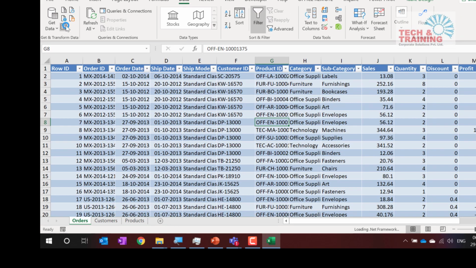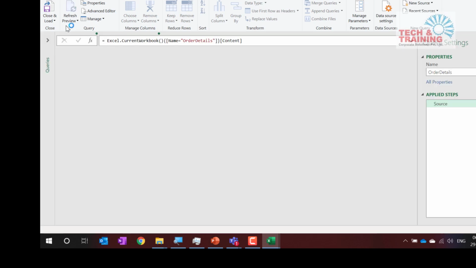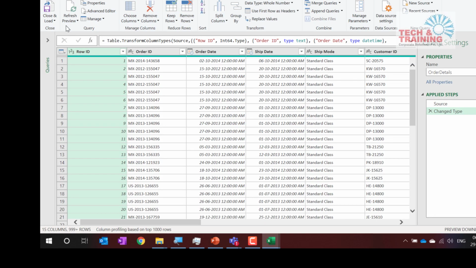When I click on that, see friends, this is now opening our Power Query editor. Like I said, Power Query is nothing but a gateway to Power Pivot. So all the transformation that you want to do, you will do it here, and then you will send the structured data to Power Pivot, because Power Pivot requires well-structured data.